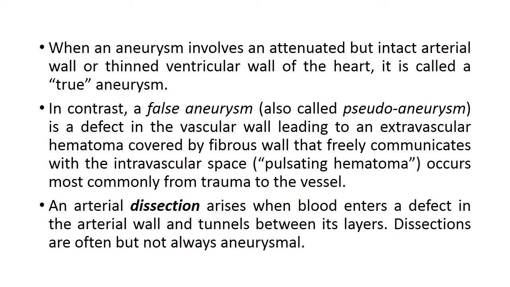The third entity, arterial dissection, arises when blood enters a defect in the arterial wall and tunnels between its layers. That means blood will be present in the layers of the vessel. Dissections are often but not always aneurysmal.